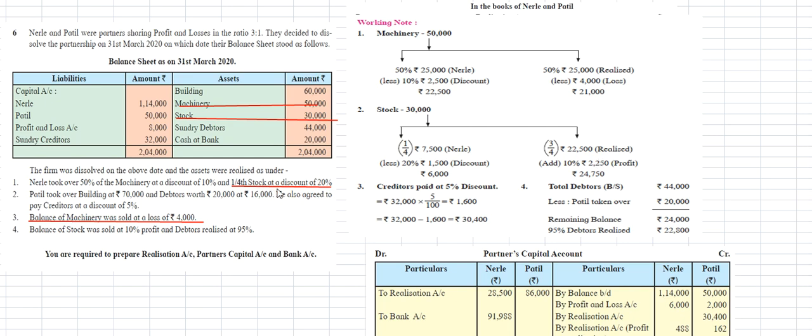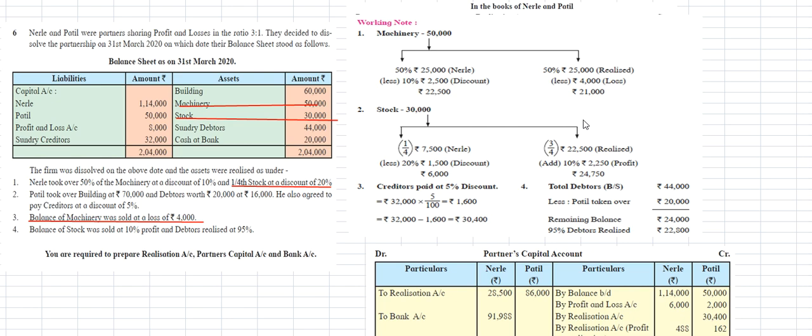The leftover amount, the balance of stock, was sold at a 10% profit. Nele has taken 1 by 4th, and the balance realized amount is 22,500 rupees.